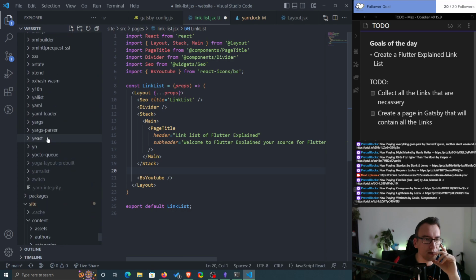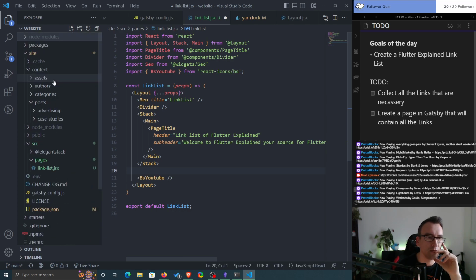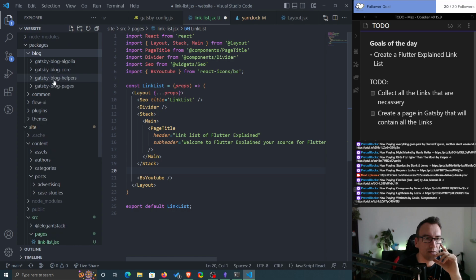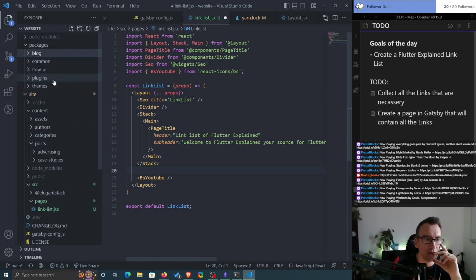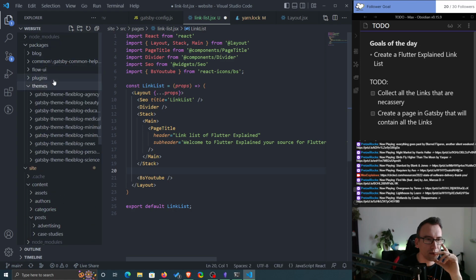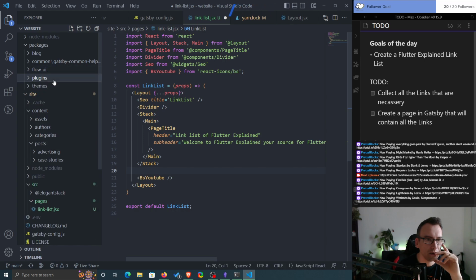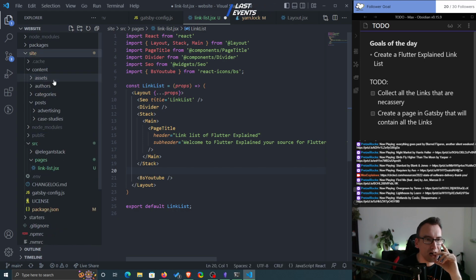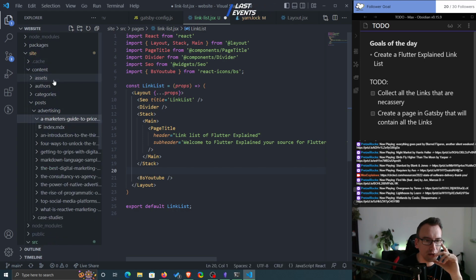Posts, case studies, I think, let's clean that. Packages, we have that block, and there are these plugins, common source, no. Themes, plugins. Did I have something?